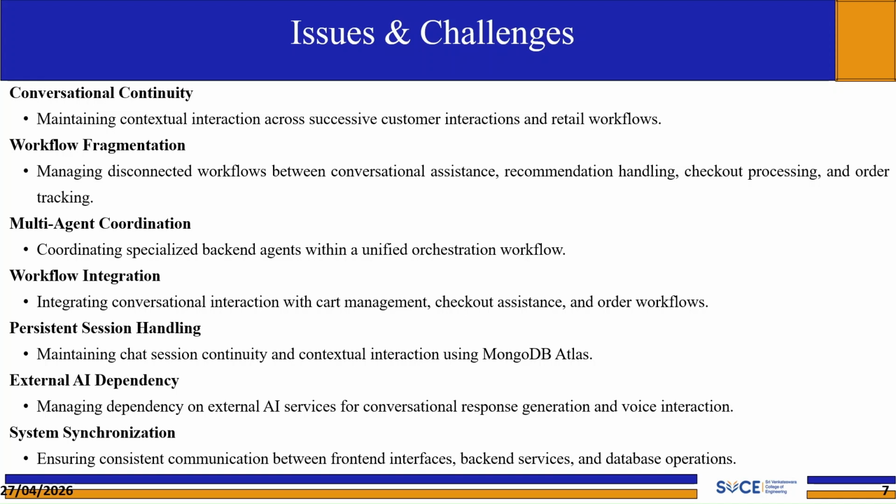External AI dependency: relying on OpenAI and Gemini API for response generation introduced latency and reliability considerations that had to be addressed in the architecture. Finally, system synchronization: ensuring consistent and reliable communication between the React frontend, the FastAPI backend services, and the MongoDB database layer across all workflows. Having identified these challenges, let us now look at the architecture we designed to address them.